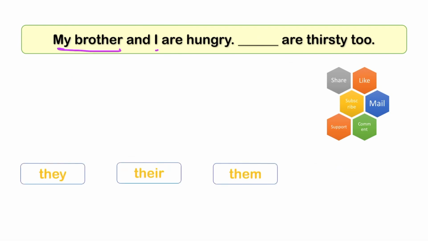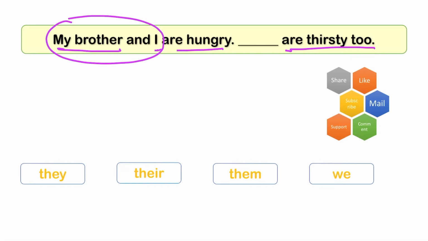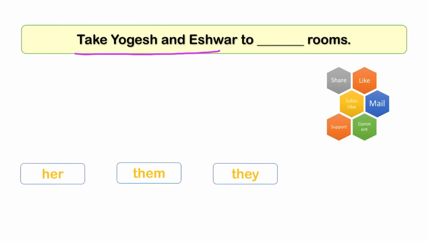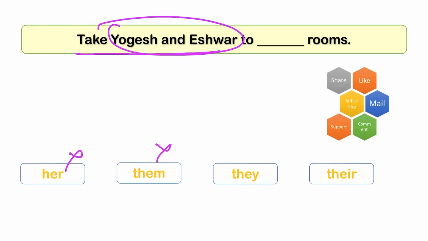Next, my brother and I are hungry, dash thirsty too. My brother and I, so we can tell we. So we are thirsty too. My brother and I are hungry, we are thirsty too. Take Yogesh and Ishwar to dash rooms. So here Yogesh and Ishwar. Here her we can't use, them we can't use, they we can't use, there. So take Yogesh and Ishwar to their rooms.